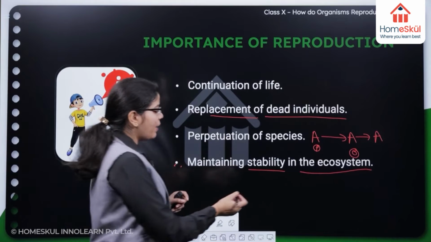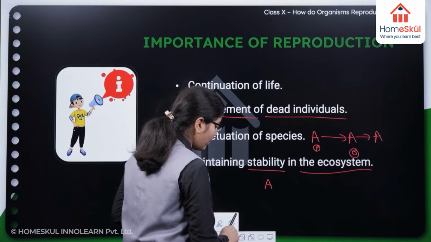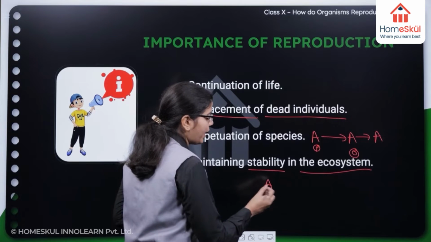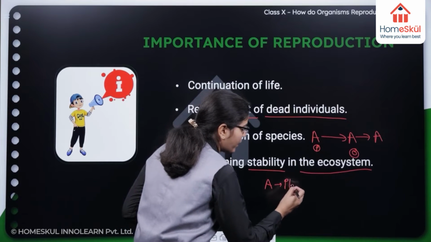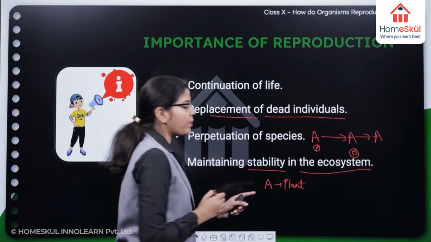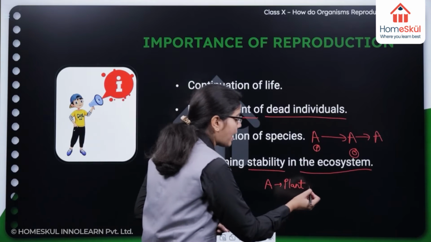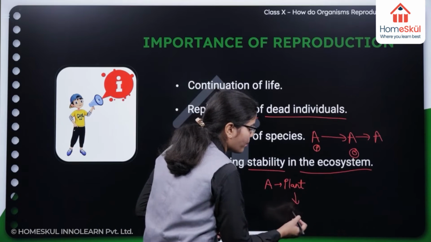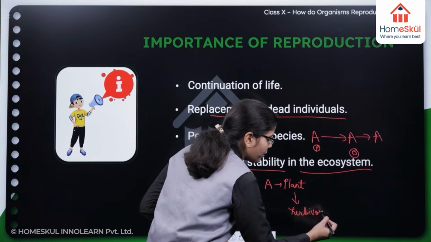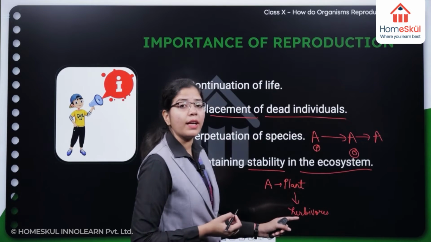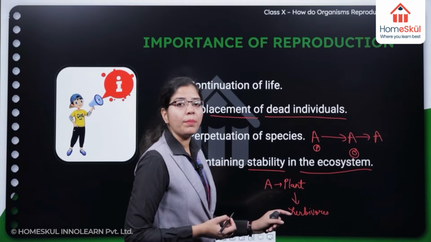For example, if this is an individual A, and it is a plant, then as it is a plant, it is food for many herbivores. Herbivores are the animals which feed on plants.